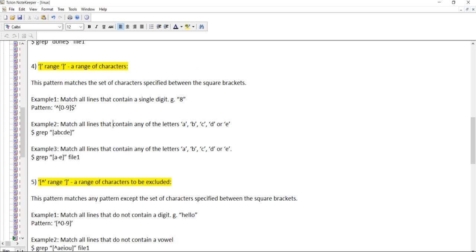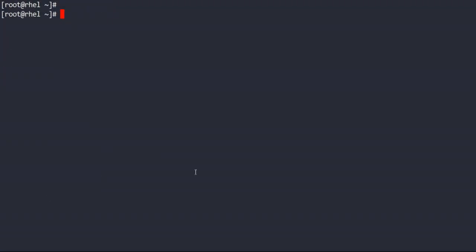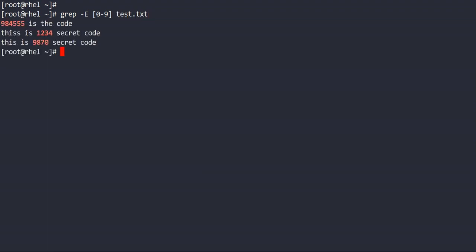One more thing I want to explain here. Okay, suppose you are searching for a number expression in my file, 0 to 9 anything, test.txt. So it will bring all the digits. It will highlight. Suppose you want to highlight anything except digits, then put this here.